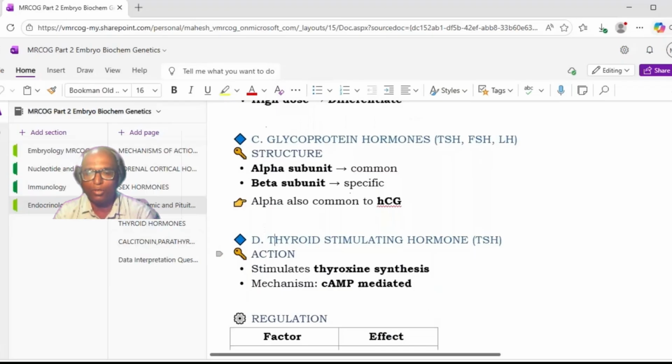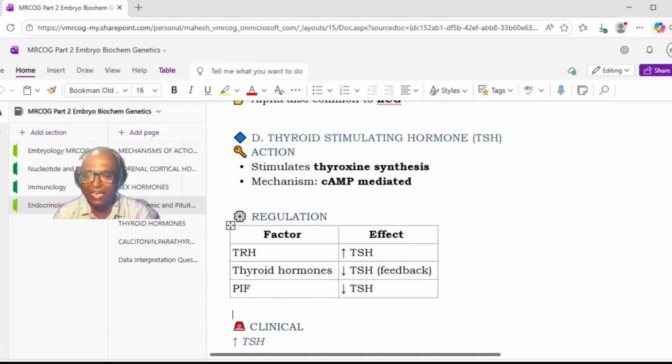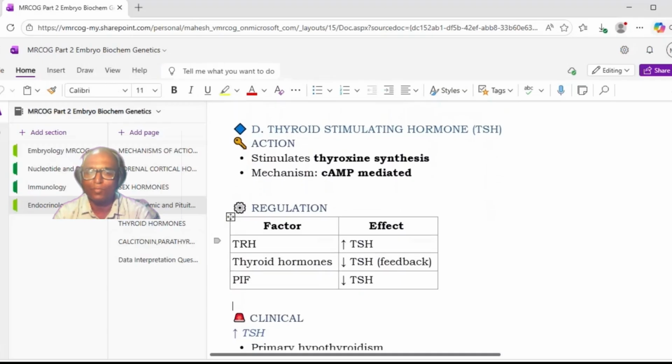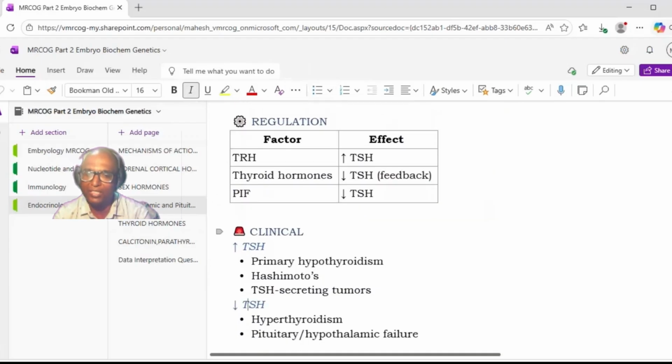Okay, now let's talk about TSH. What is the action of TSH? It stimulates thyroxine synthesis. It acts via cyclic AMP mediated action. Now how is it regulated? TRH, which is coming from the hypothalamus, will increase the TSH level. Then the thyroid hormone will decrease the TSH level, and prolactin inhibitory factor, which is nothing but dopamine, will also decrease the TSH.